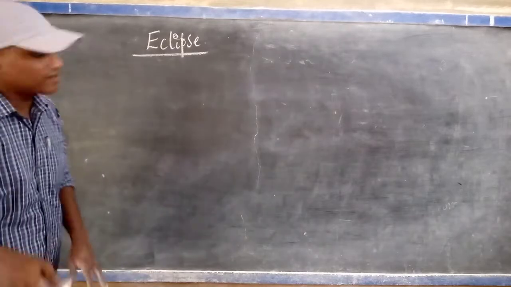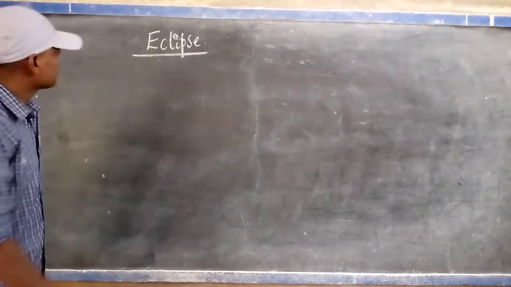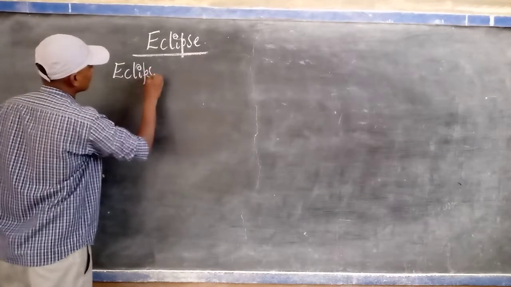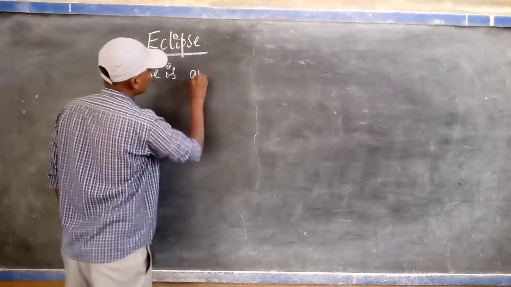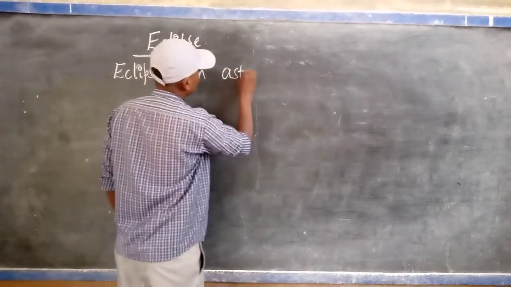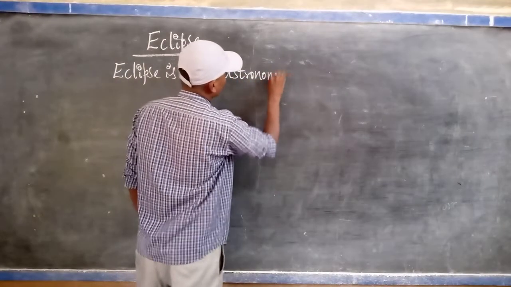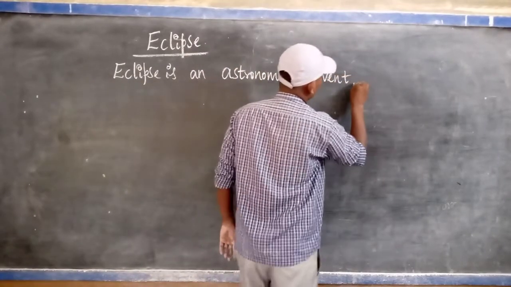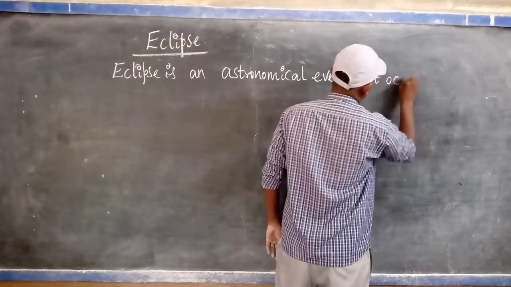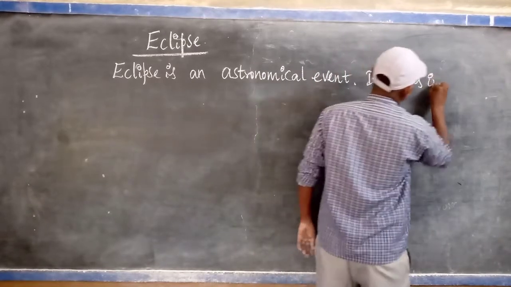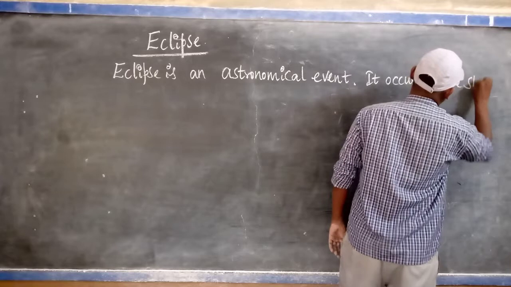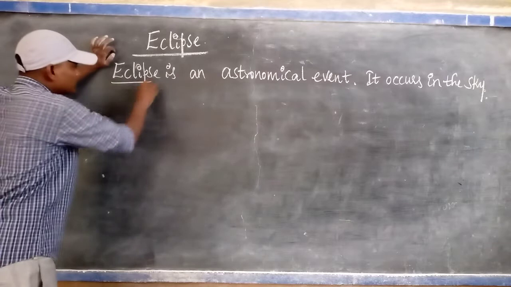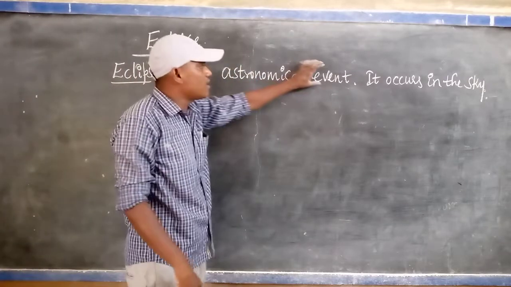Now we will discuss the eclipse. An eclipse is an astronomical event.